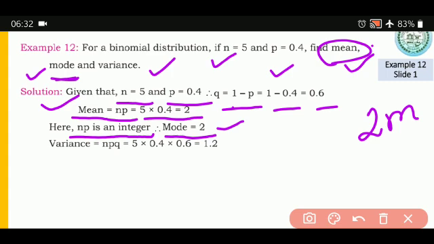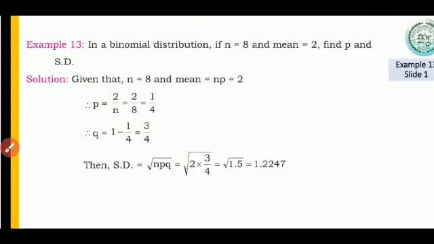Second, you have to find the variance. And what is the formula for the variance? npq. So you know the value of n, 5, you know the value of p, you know the value of q. You substitute and you get 1.2. Such examples are for 2 marks. We will see one more example now.